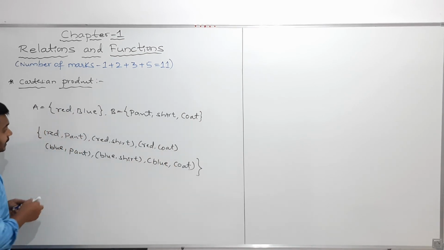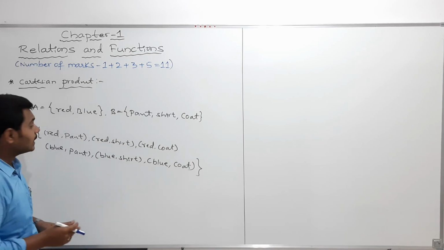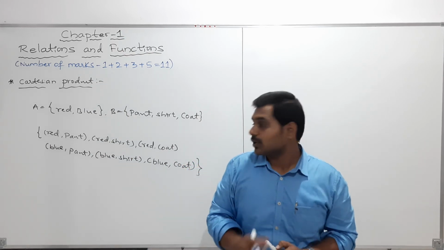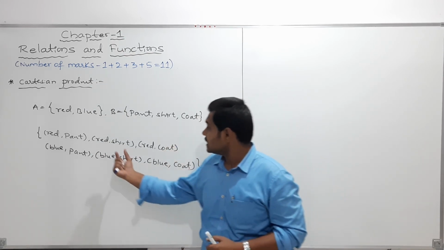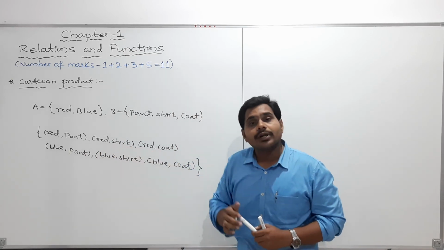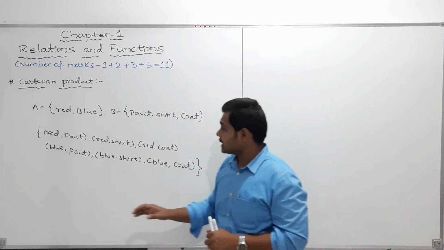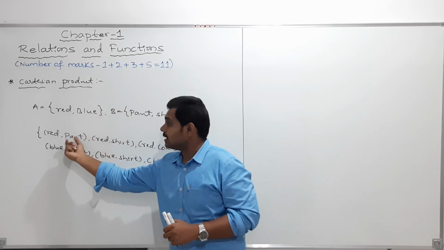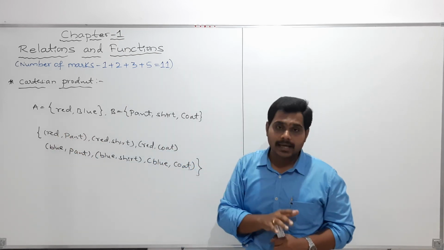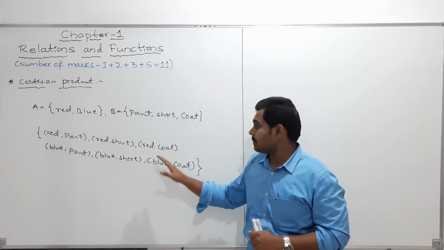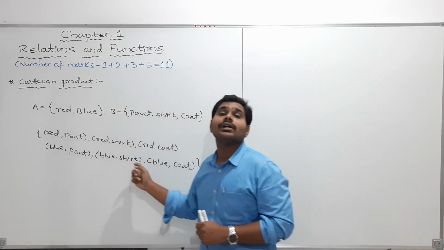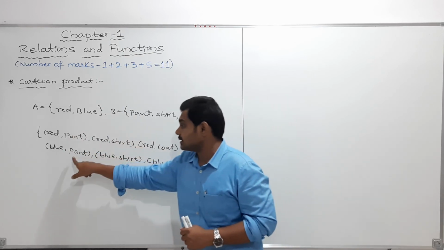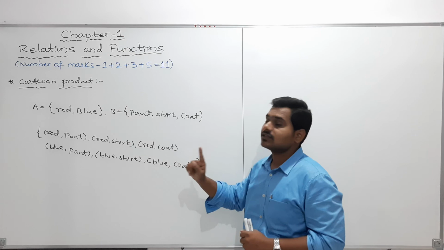Therefore, my dear students, this is what we call the Cartesian product. We can take this as an example for the Cartesian product. In such situations, we use ordered pairs. Ordered pairs means we take elements from the two sets and write them within brackets in a particular order. So this is one ordered pair, this is one ordered pair, and so on.